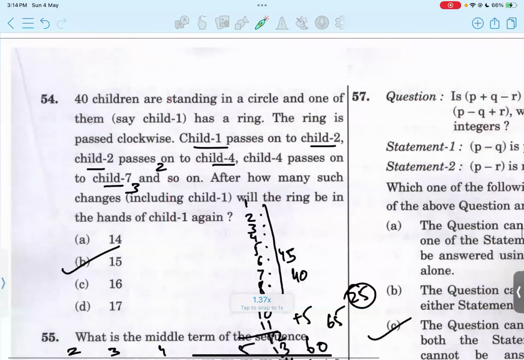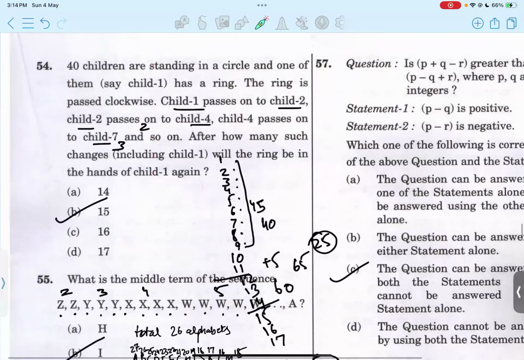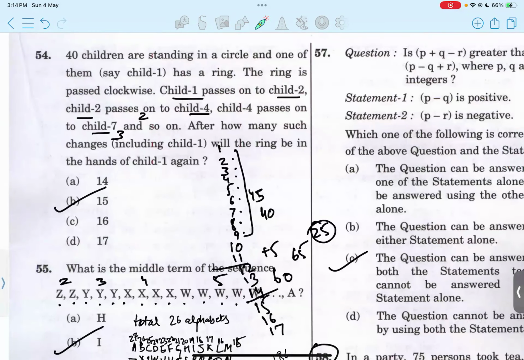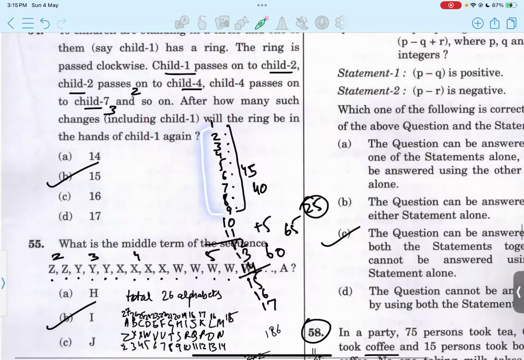Then moving forward to question 54. In this case, you need to firstly understand the question. Again, the questions are a little tricky to understand. So 40 children are standing in a circle, and one of them, let's say any child you label as child 1, has a ring. Now that ring is passed clockwise. So from child 1 to child 2, then from 2 to 4. You can see the gap is gradually increasing successively by one number. So there is a gap of 2, then a gap of 3. Likewise, that is why I have totaled these numbers.